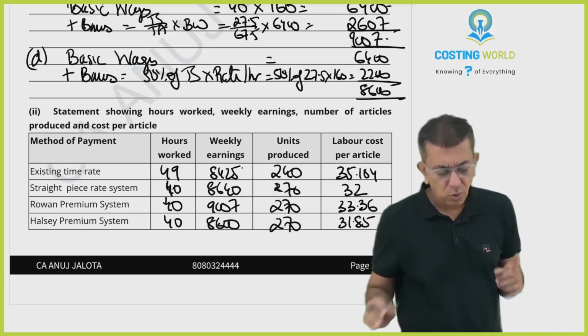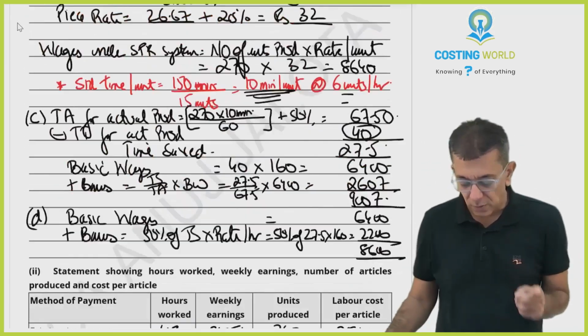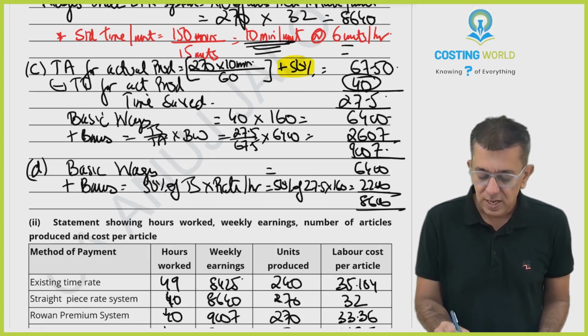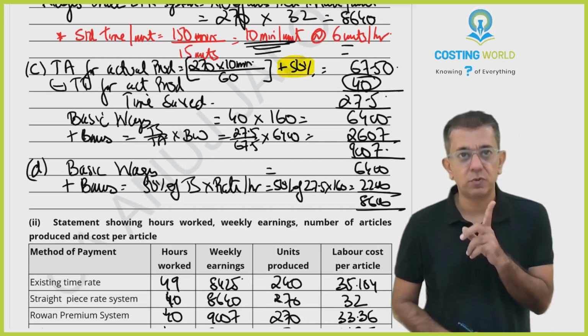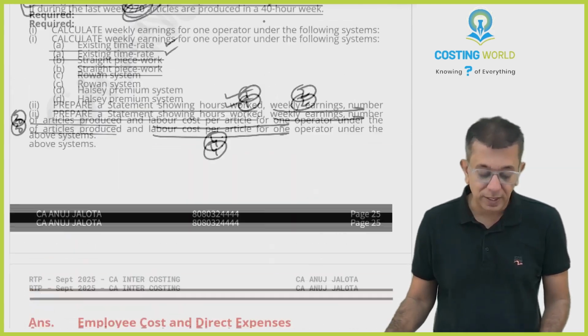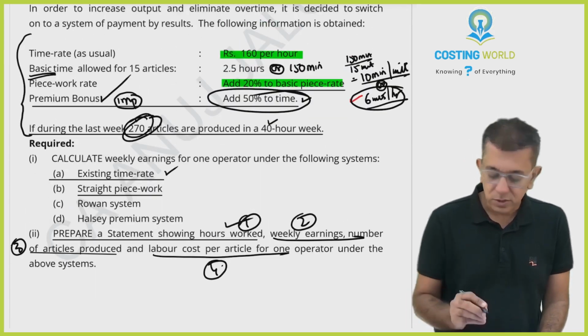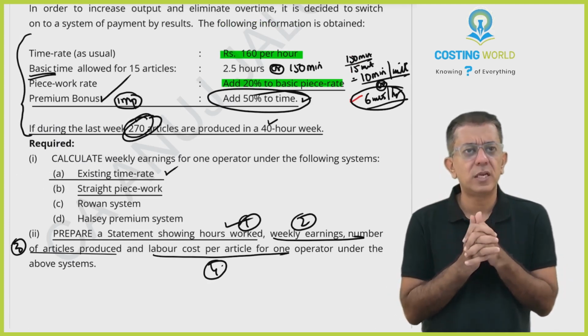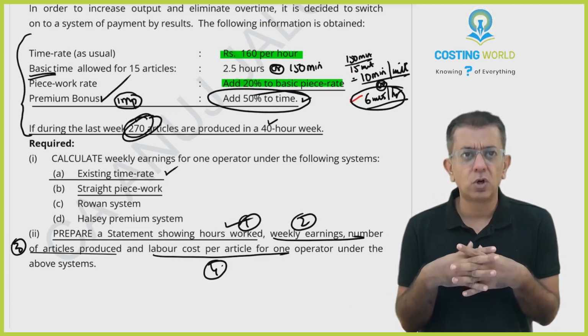Easy question. The only thing that I doubt is how many people will actually understand this part when they read the question by themselves. Like, why have we added 50% over here? That is because of this particular line: premium bonus. To give bonus to the workers, one of the ways is to increase the standard time. If you do that, automatically bonus comes.